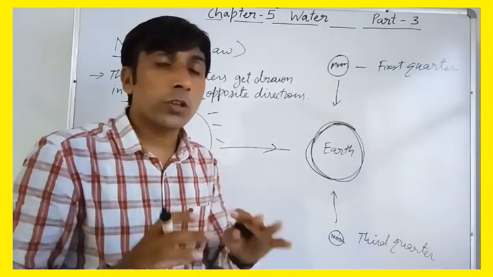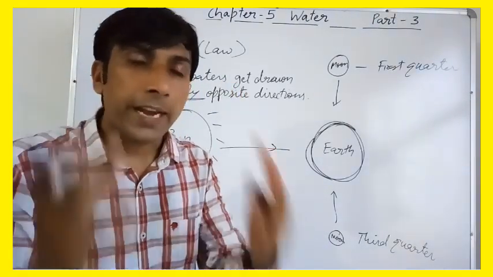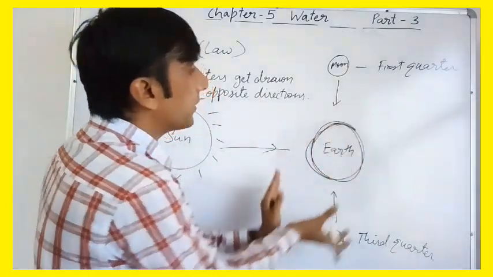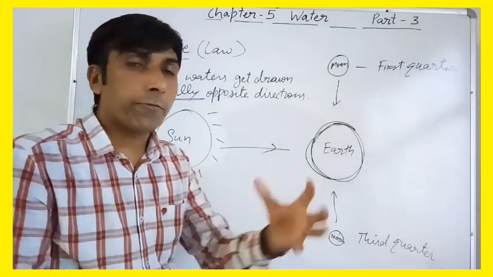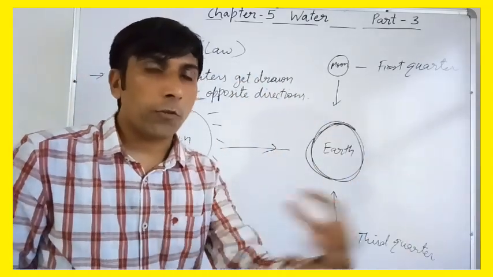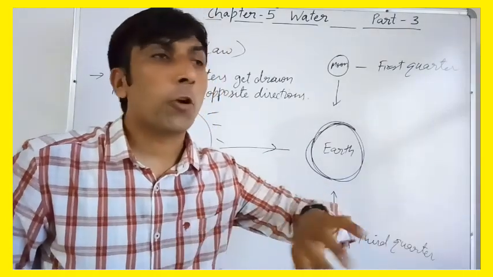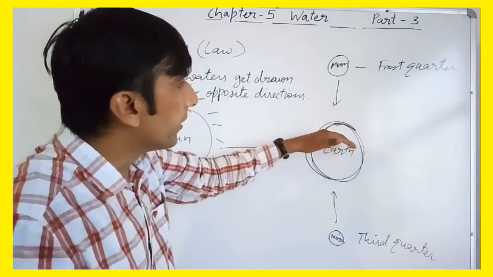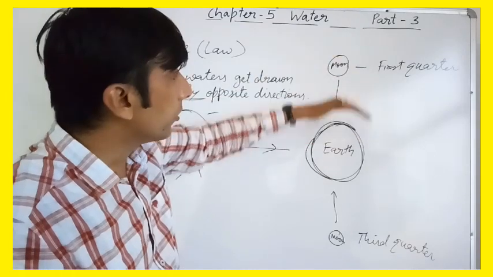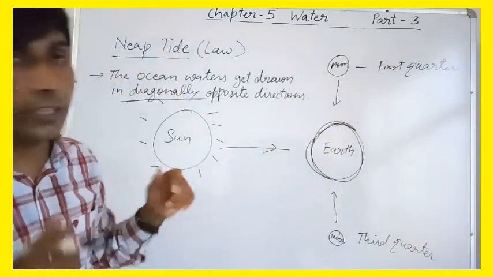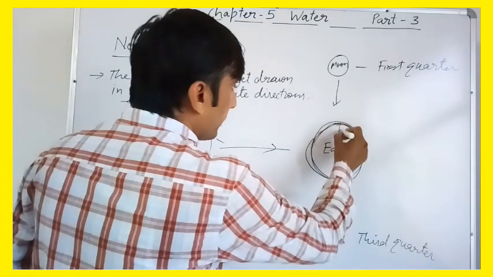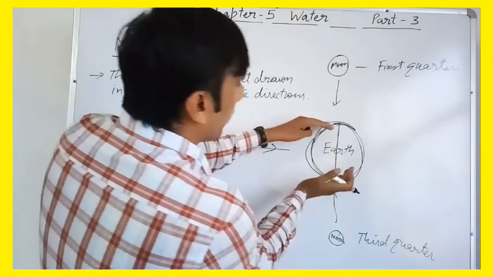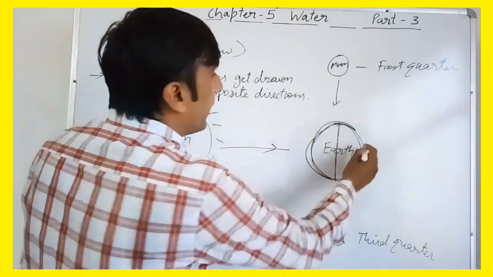Because why? Because the amount of water is the same, the amount of water does not increase. Clear? So the water on the earth is in the same amount. So if one object is pulling the water from one side, and another object is pulling from another side, the water will be divided. Clear? So a little bit of water will come up in one direction and in another direction. So in this way, if this part of earth is towards moon, towards sun, the water will come up on this side and again on another side.